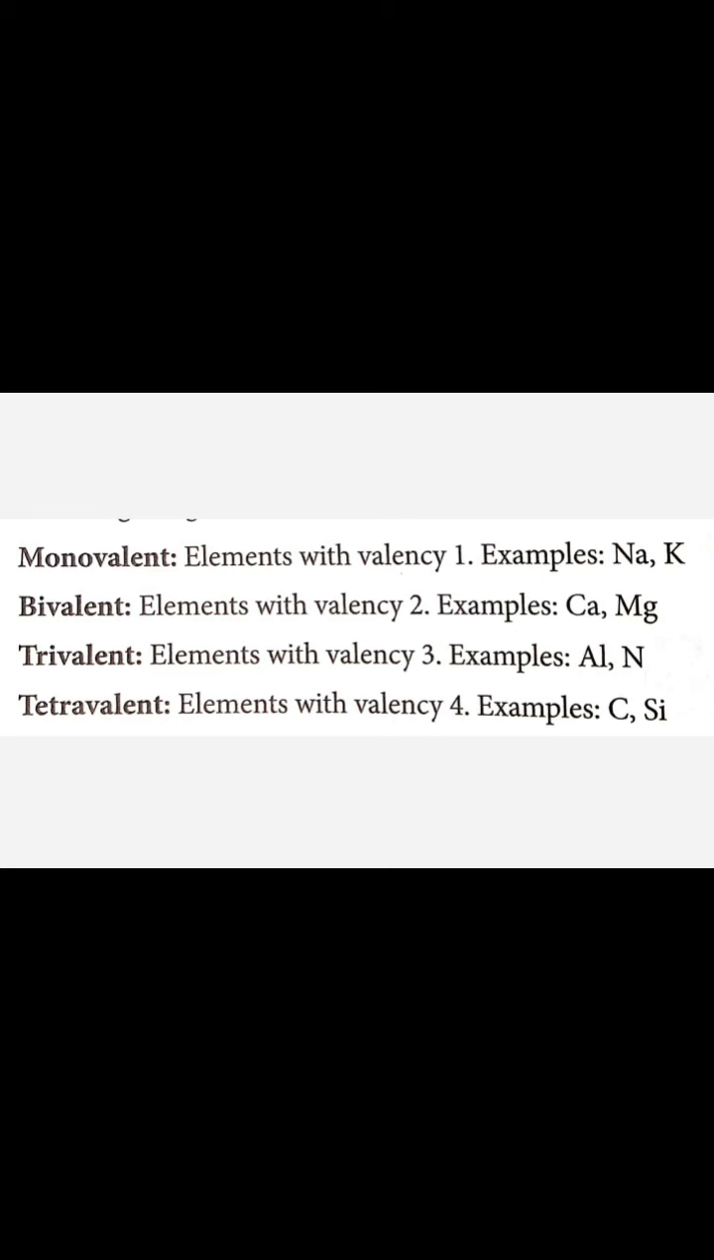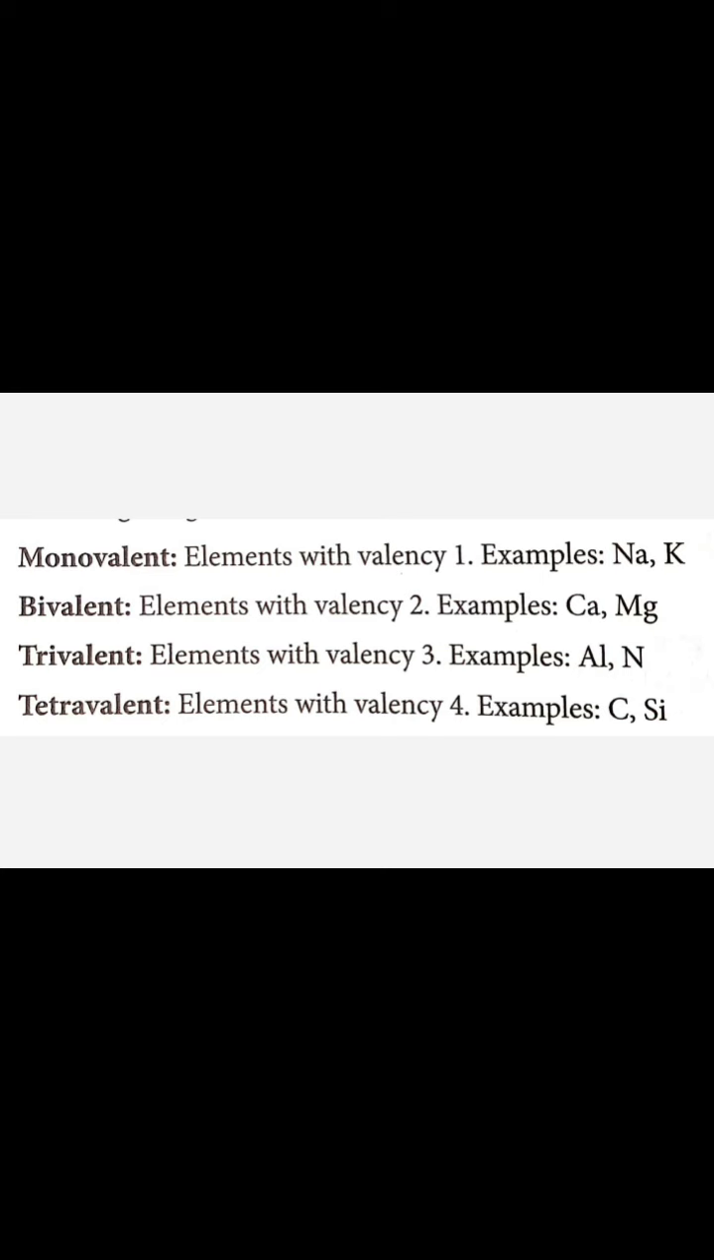Second one is bivalent, Bi means 2. When they release or take 2 electrons, then that atom will be called bivalent. Calcium, magnesium, they have 2 positive charge. You can see in the list which I have provided you, and in your book also one table is there, you can match. Trivalent means 3 electrons exchanged by the atoms.